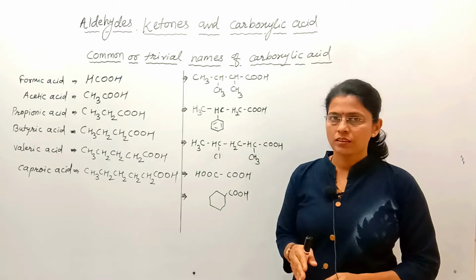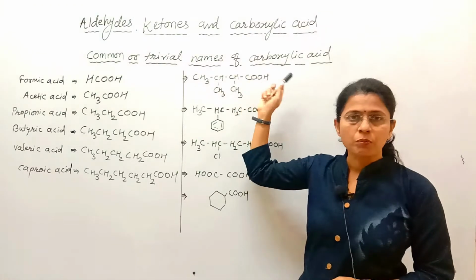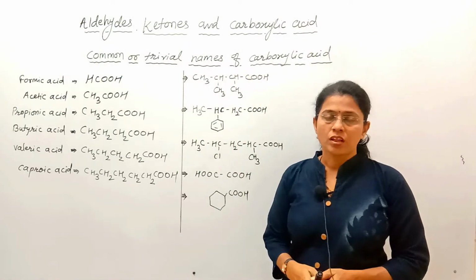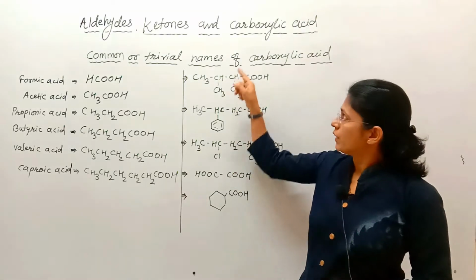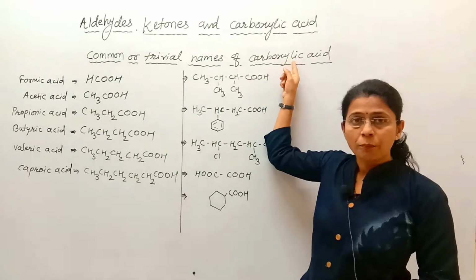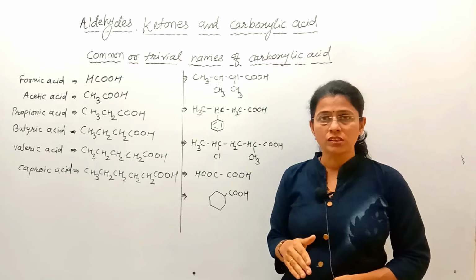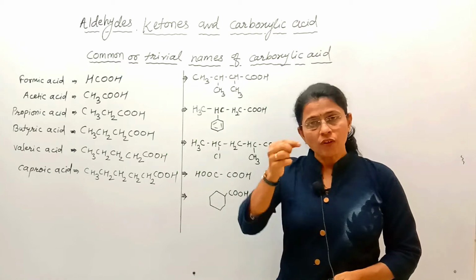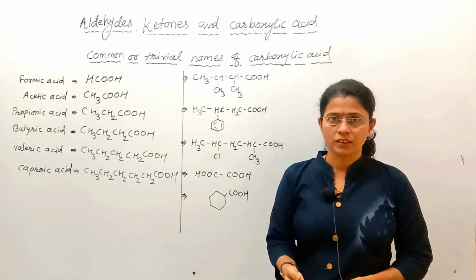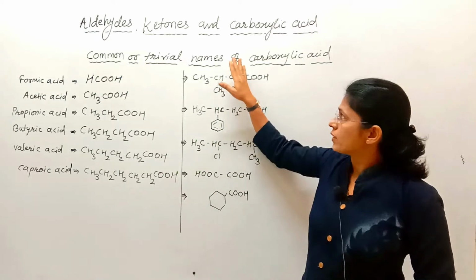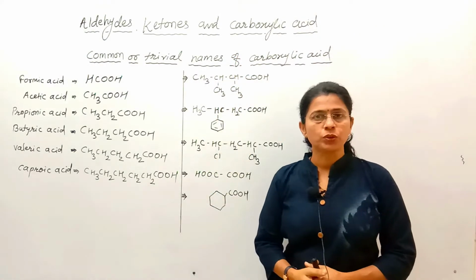Now let's start with common or trivial names of carboxylic acid. Before aldehydes and ketones, first of all, we are going to study the nomenclature or naming system for carboxylic acid, because the names of aldehyde depend on the common name of carboxylic acid. So first of all, we will concentrate on carboxylic acid and later on aldehydes and ketones.